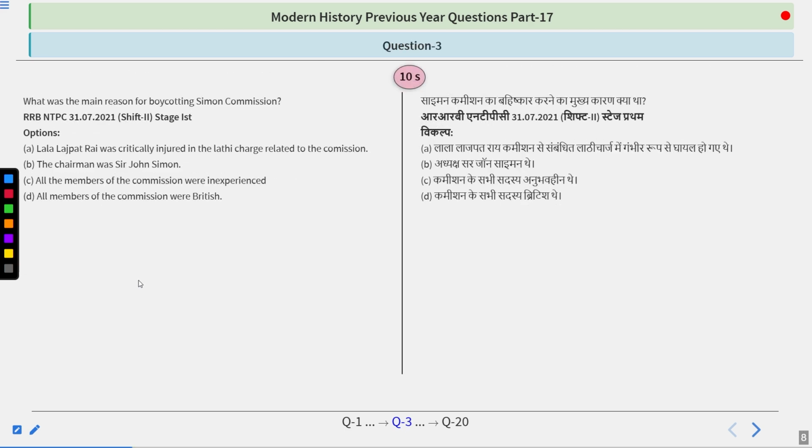What was the main reason for boycotting Simon Commission? Options are: Lala Lajpat Rai was critically injured in the lathi charge related to the commission; the chairman was Sir John Simon; all the members of the commission were inexperienced; all members of the commission were British. So a very simple question, I guess.